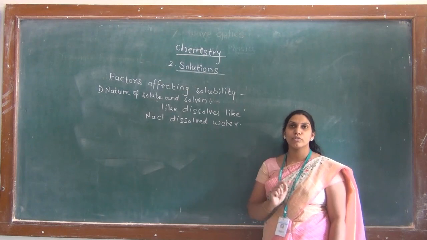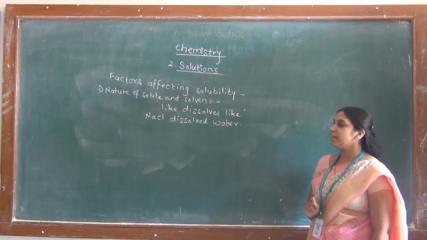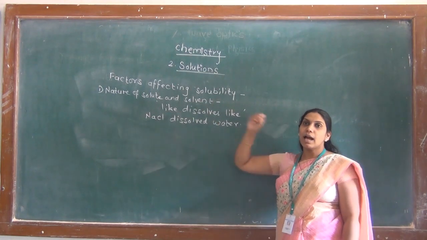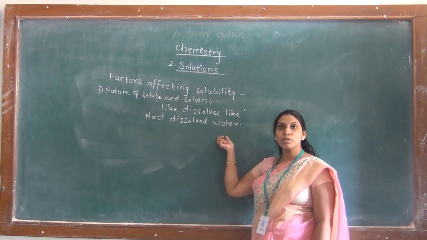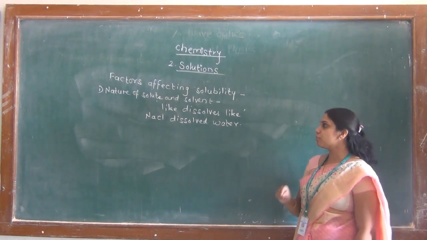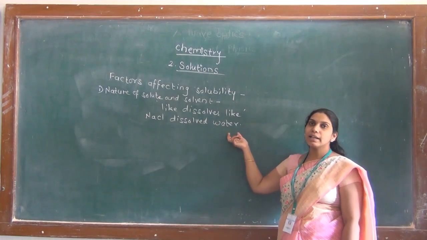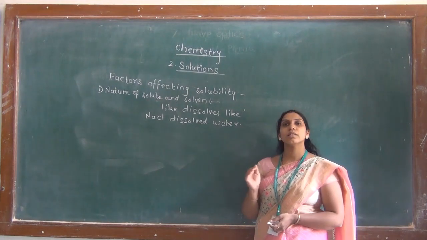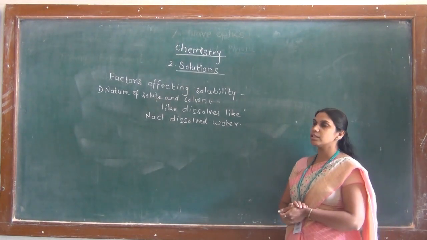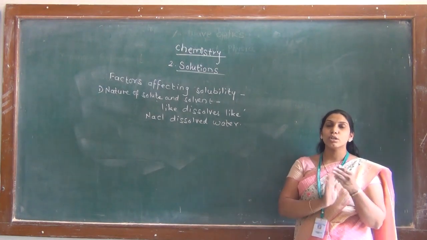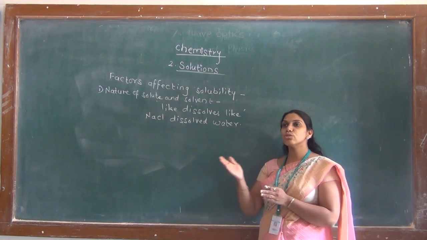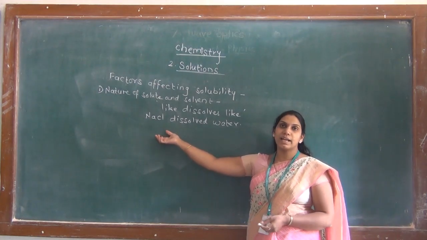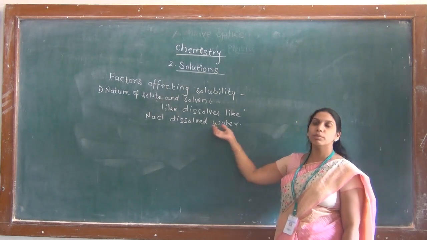And in this example of solution of NaCl, if we study, we find that the ion-ion interactions between Na plus and Cl minus ions and the hydrogen bonding between water molecules as well as the ion-dipole interactions between ions of NaCl and H2O molecule are almost same, or they are similar, and hence when the solute and solvent have the same chemical characters, then their solute-solute, solvent-solvent and solute-solvent interactions are comparable, and hence they can be easily dissolved into one another, and hence we see that NaCl is easily soluble in water.